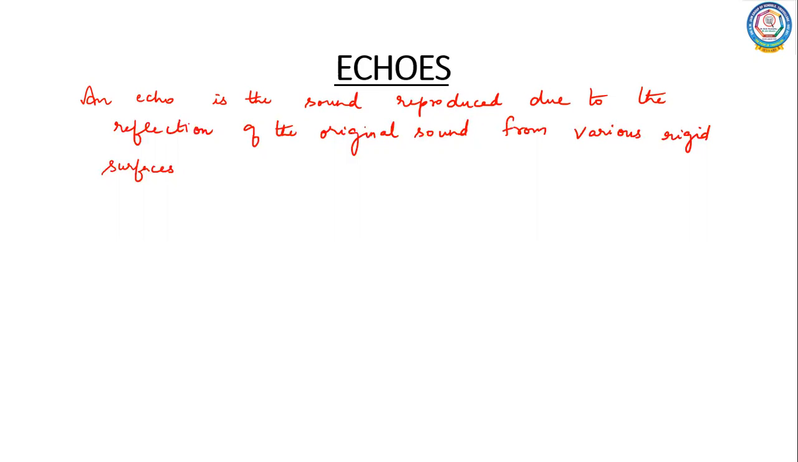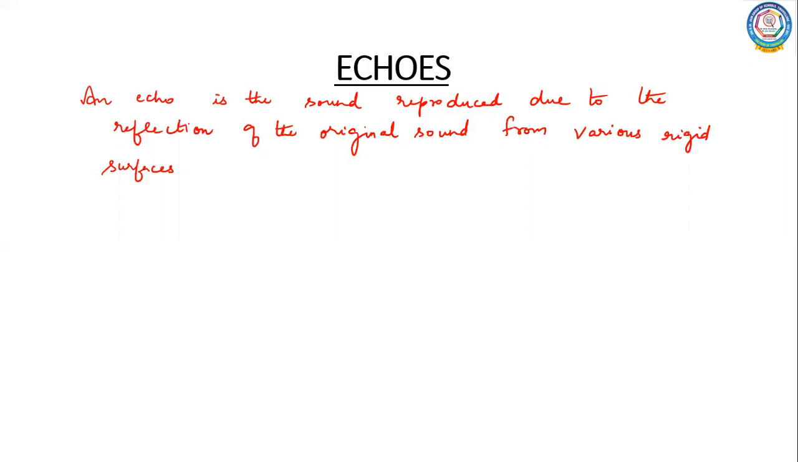Now there are certain conditions necessary for hearing an echo. The first one is the time. You should know what is the minimum time gap between the original sound and an echo. Okay, so that should be considered. And the second one is the minimum distance required to hear an echo. So these two things are very important to hear an echo. So let us first start with the time gap.